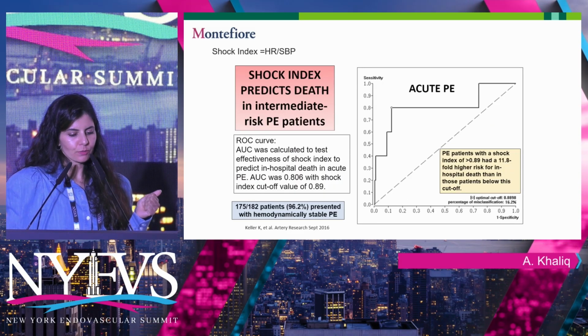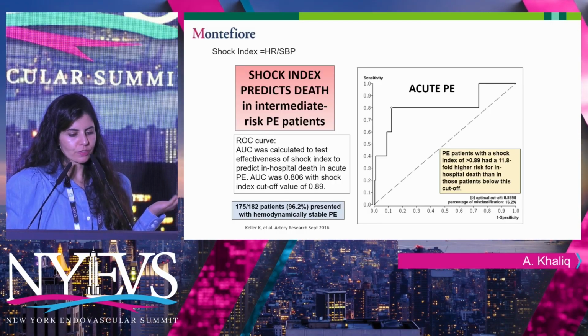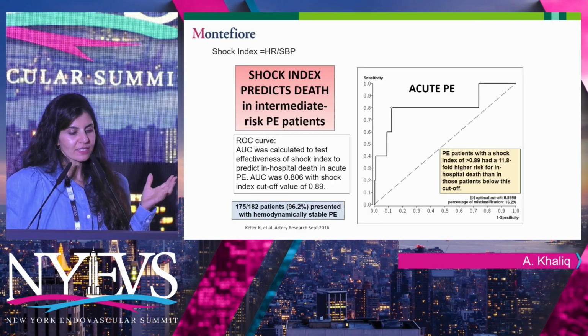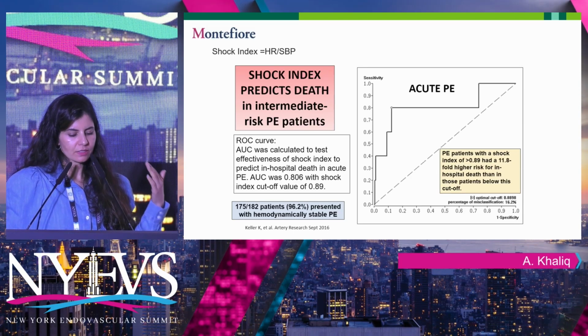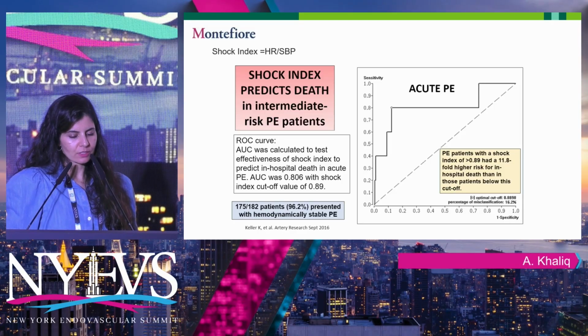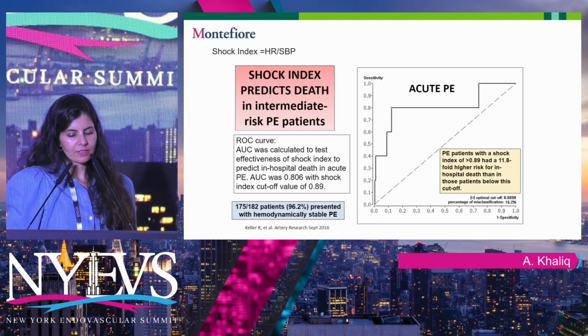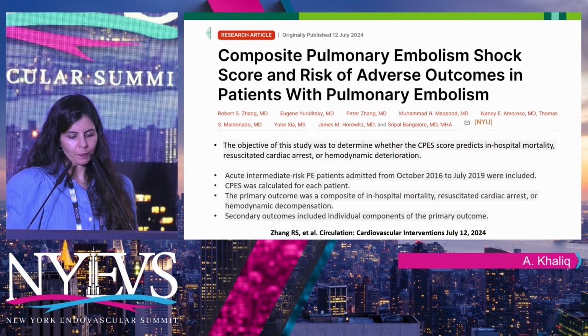So the other thing that I want to bring home is shock index. Shock index is basically the ratio of heart rate to systolic blood pressure. So you may see a patient with seemingly normal blood pressures, but slightly elevated heart rate. Just keep an eye on that patient because they may be teetering towards that shock spiral. And as you can see, it has a good correlation with death.